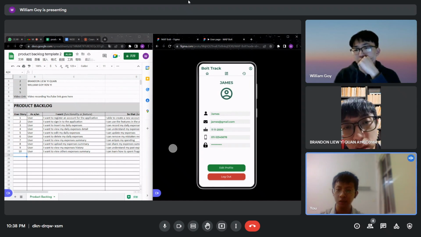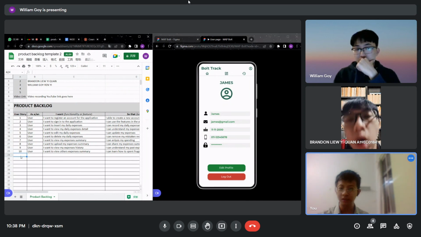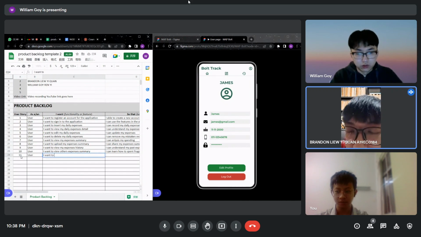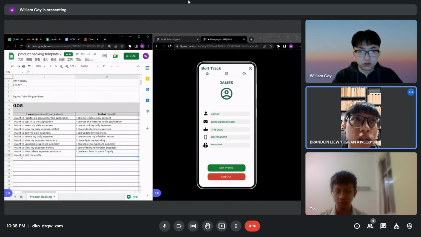Wait a second. I think we missed a part, which is edit the profile. Oh right, we can edit the profile. So once we click on the profile icon, we can go to the edit profile interface. So as a user, I want to edit my profile, so that I can update my details.